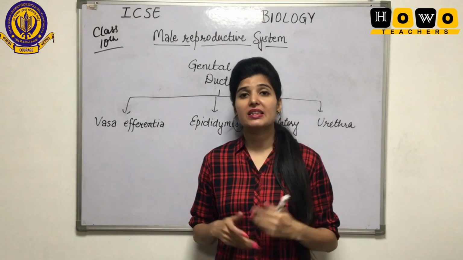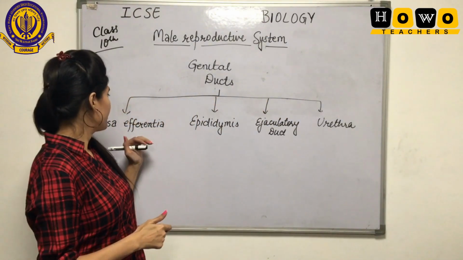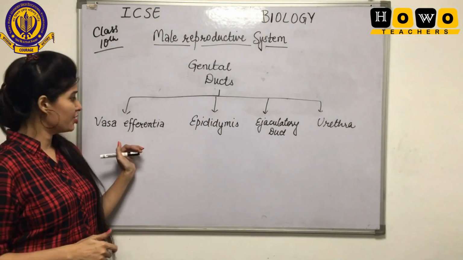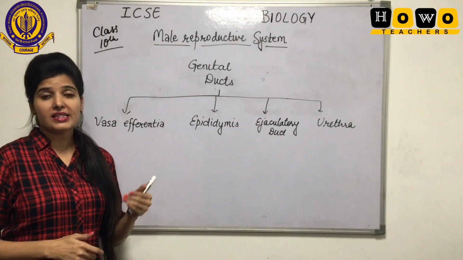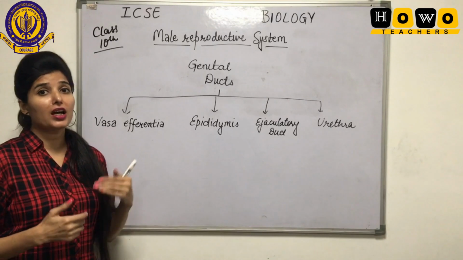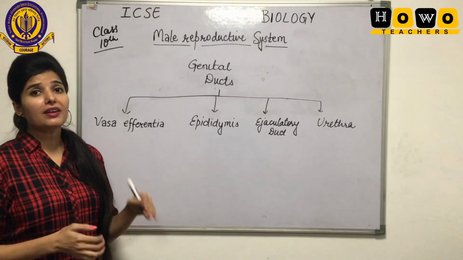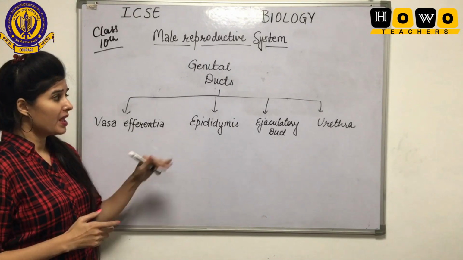Now let us see the different ducts that are present in male reproductive system. Vasa efferentia is the first duct that connects and forms the epididymis. Vasa deferentia are tube-like structures that further unite and help in the transport of sperm.